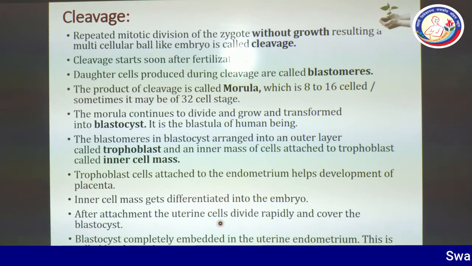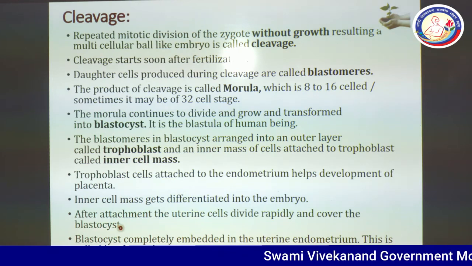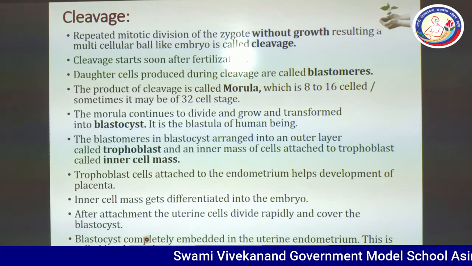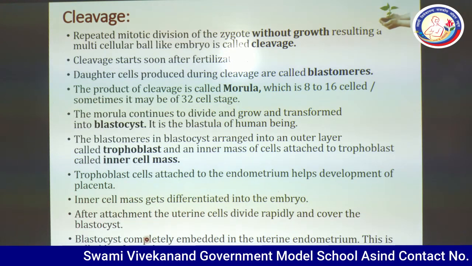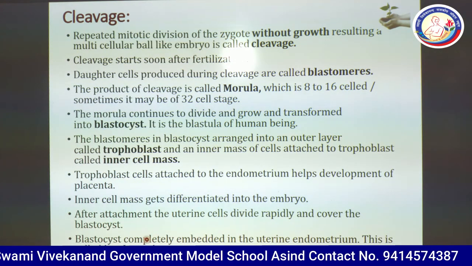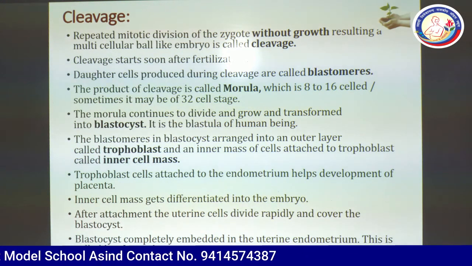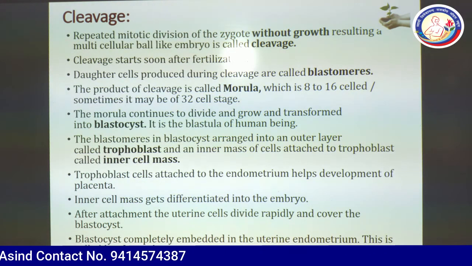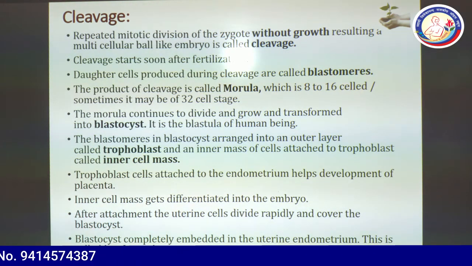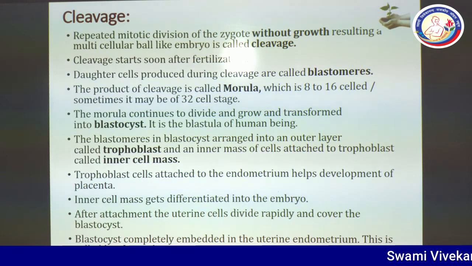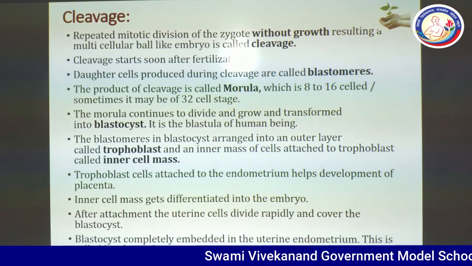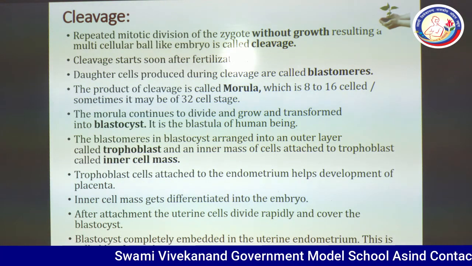After attachment, the uterine cells divide rapidly and cover the blastocyst. So what will you see? After the implantation, the blastocyst is covered by uterine cells. The blastocyst is completely embedded in the uterine endometrium. So the blastocyst will be covered, and this phenomenon is known as implantation. So what is implantation? The attachment of the blastocyst to the uterine endometrium is known as implantation.